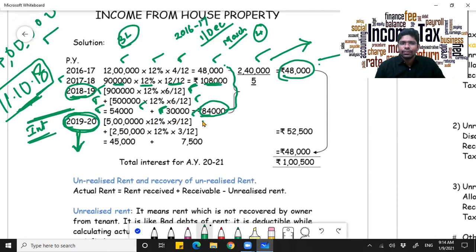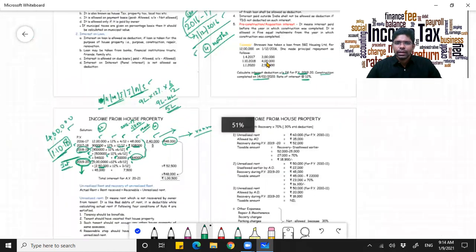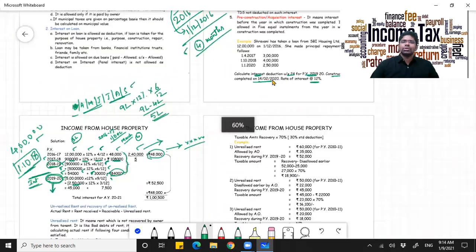Subsequently, what is the loan? After pre-construction interest, there is still a loan of 5 lakhs, and in between she has paid an amount of 2,50,000. When did she pay that 2,50,000? She has paid it on 1st of Jan 2020.